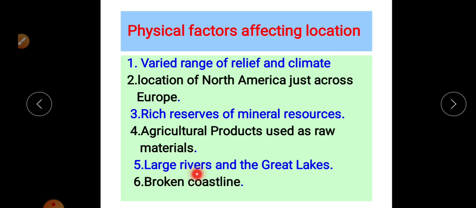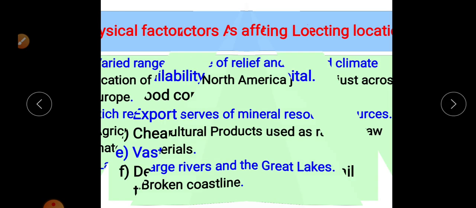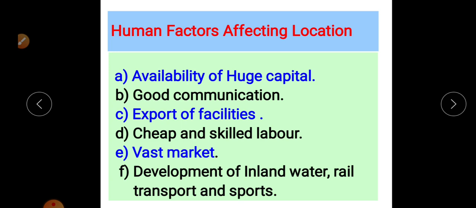Then large rivers and the Great Lakes are also important for water availability as well as inland water transportation. Then the broken coastline is also responsible for the availability of natural ports, which play an important role in international water transportation. In this way, we complete the physical factors first.